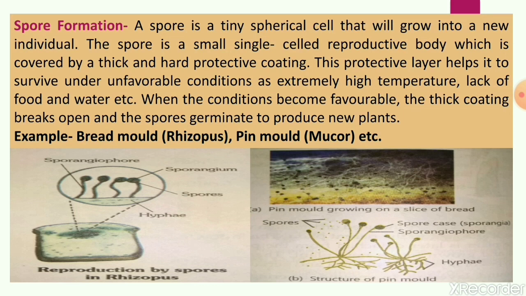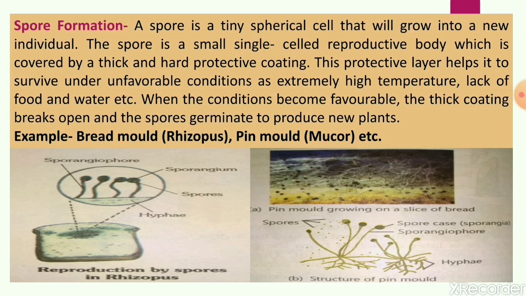As soon as the condition turns favorable, the spores break open and release the cells to grow and reproduce. So in favorable conditions, that thick coating breaks open, and the spore germinates to produce new plants. Examples are bread mold, that is Rhizopus, and pin mold, that is Mucor. Bread mold is very common.